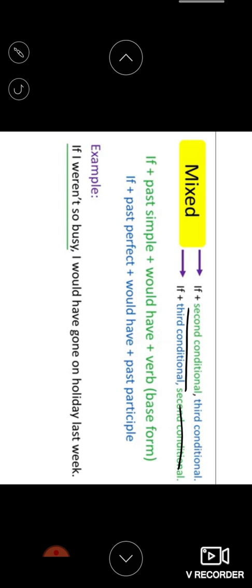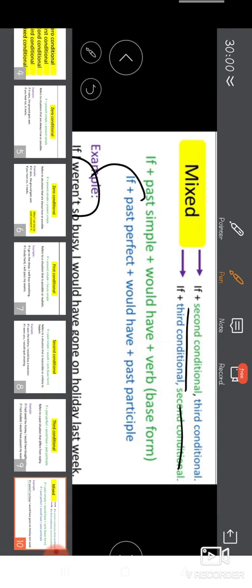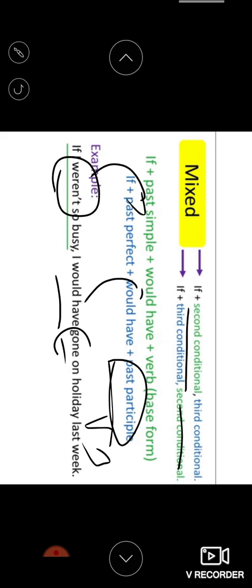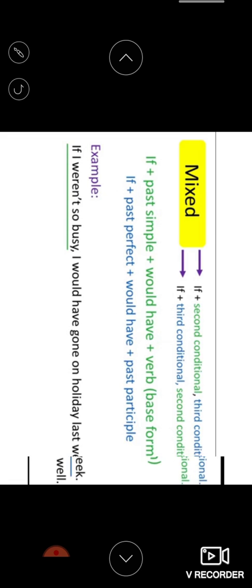If I weren't so busy, I would have gone on a holiday last week. Here weren't is the simple past, and the past participle gone is being used. It is a mixture of all this, because we can't use a verb two times. The past participle is a verb form only, but in the V3 form, so that is used here, gone. Would have is common in both, so we use it only one time, but in the beginning we always use the simple past tense.